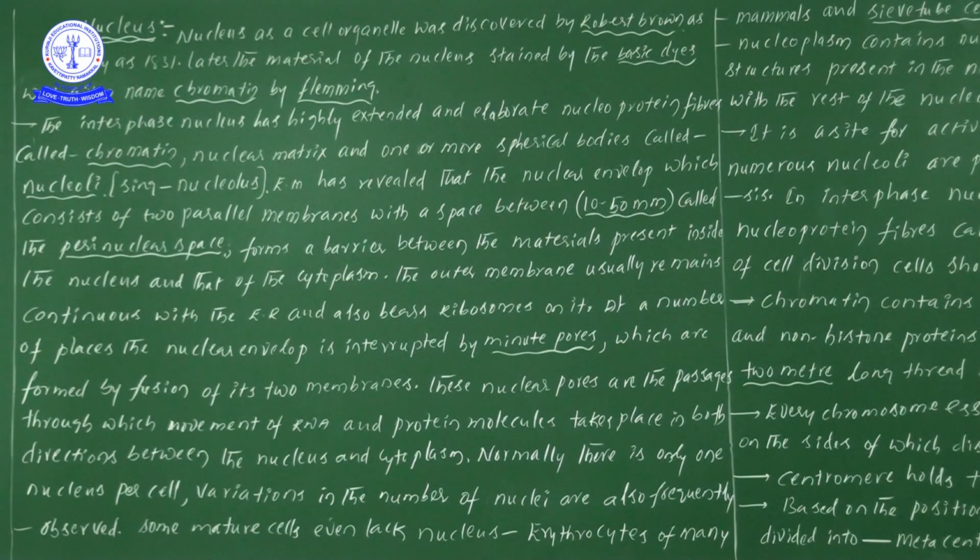What is the name of the space situated between both membranes? Now I will give you in chloroplast. In chloroplast, the empty space situated between the two membranes we call the periplastidial space.